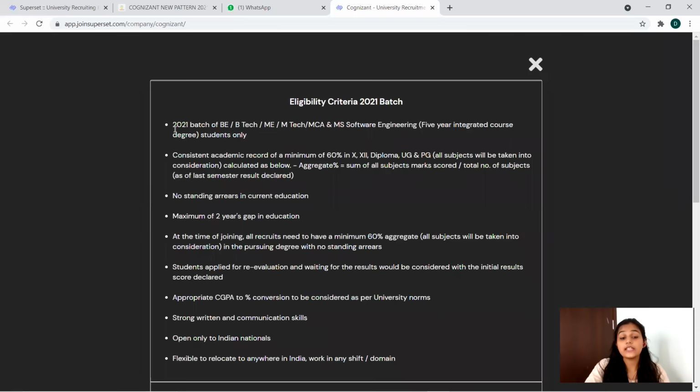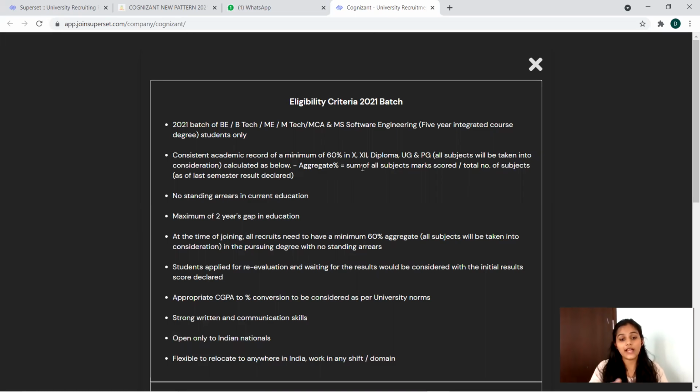Coming to this, they are looking for the 2021 batch, that is B.E., B.Tech, M.E., M.Tech, MCA, and MS Software Engineering students only. Okay, so this is about them only. They're very specific about the branch and program, I mean, the type of graduation, and you must have consistent academic records, like 60% in 10th, 12th, diploma, UG, PG, everything, and you should not have any backlogs.